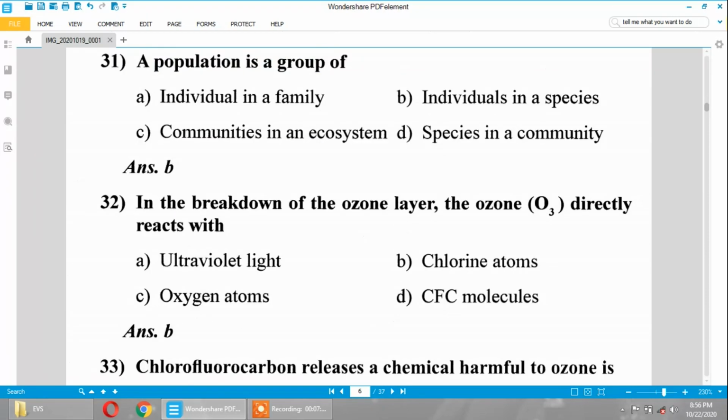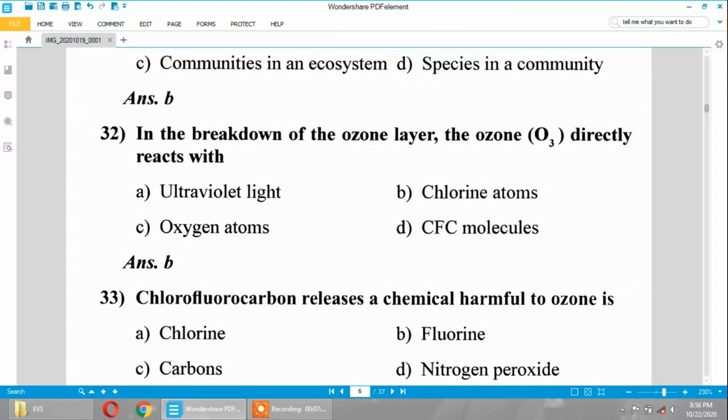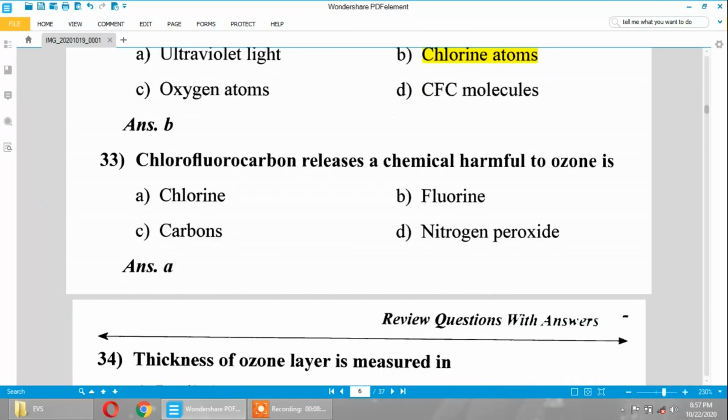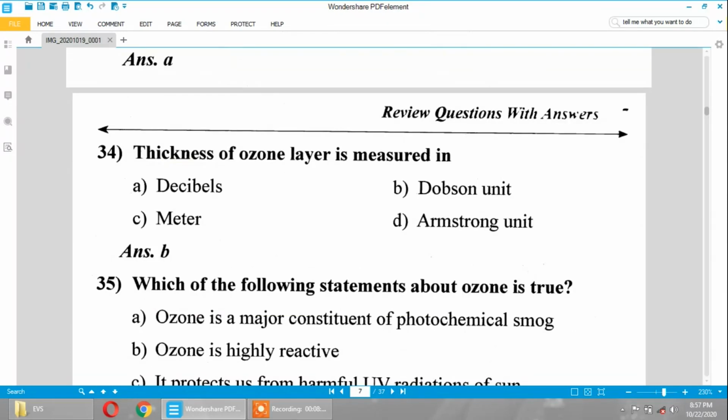A population is a group of individuals in a species. In the breakdown of the ozone layer, the ozone O3 directly reacts with chlorine atoms. Next, chlorofluorocarbon, that is the freon gas, releases a chemical harmful to the ozone, which is chlorine. It's not fluorine or carbon, it's chlorine.